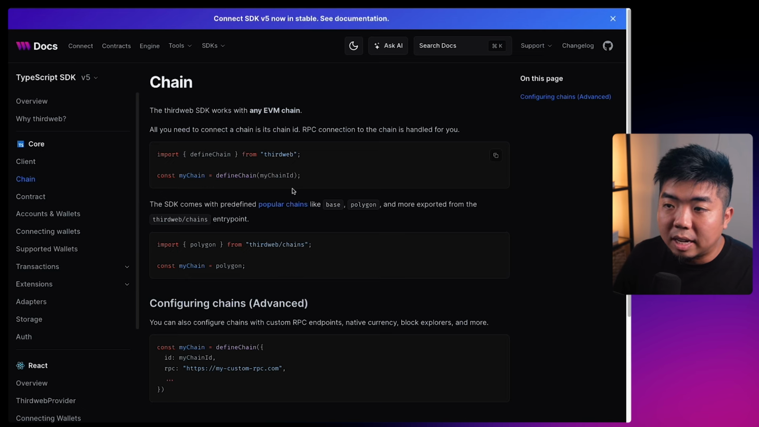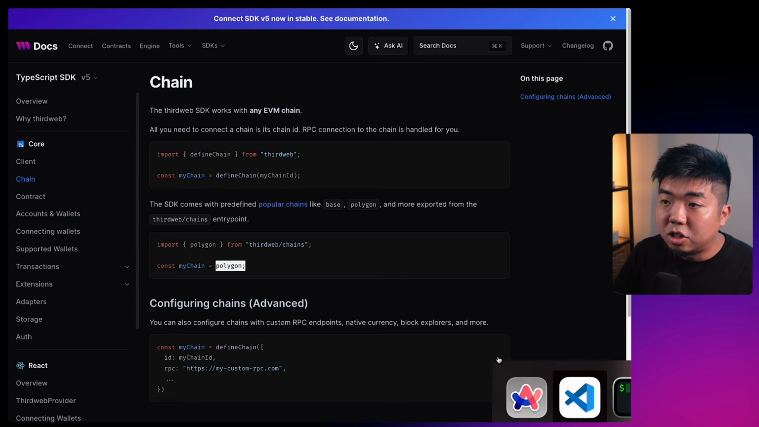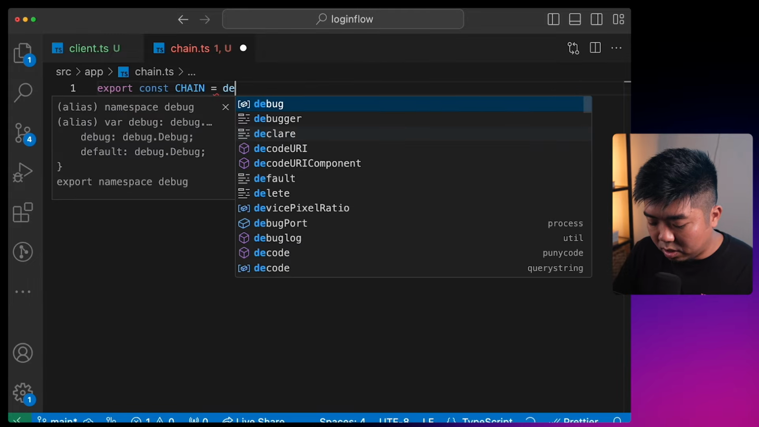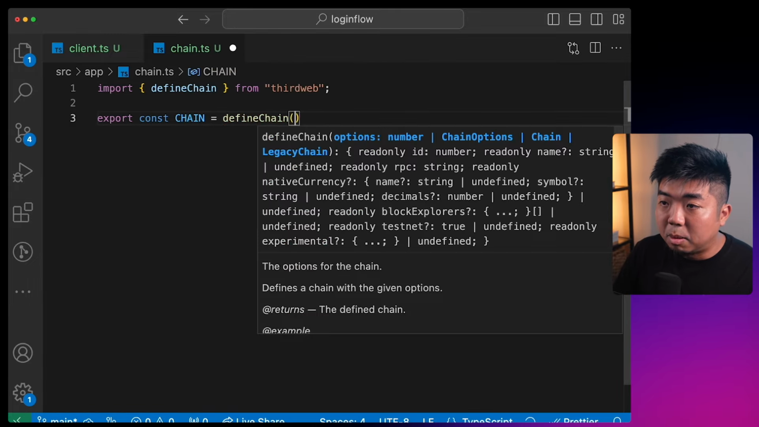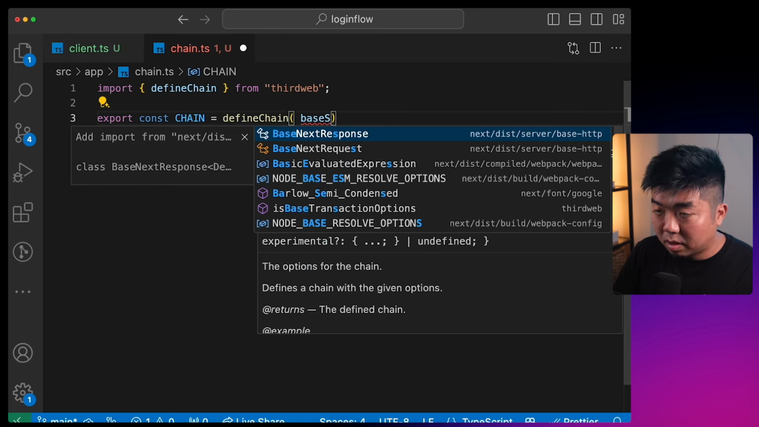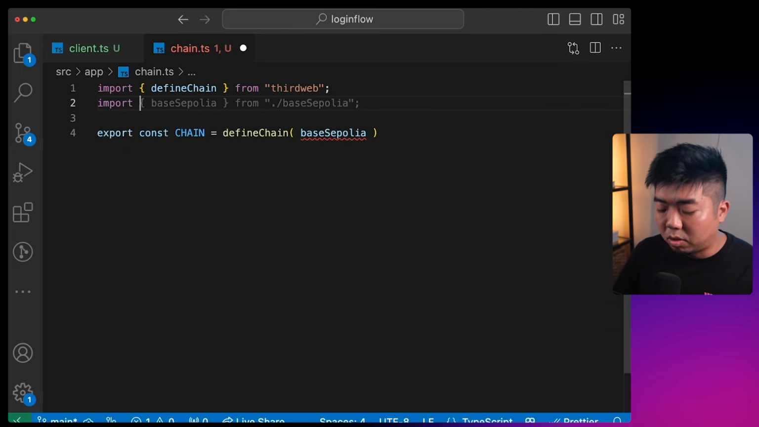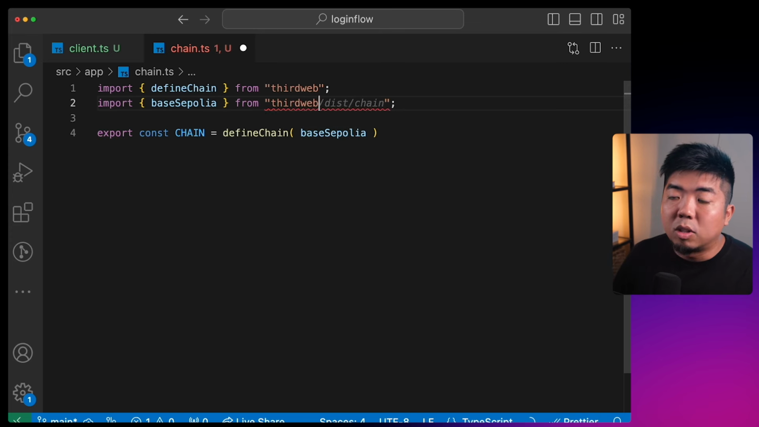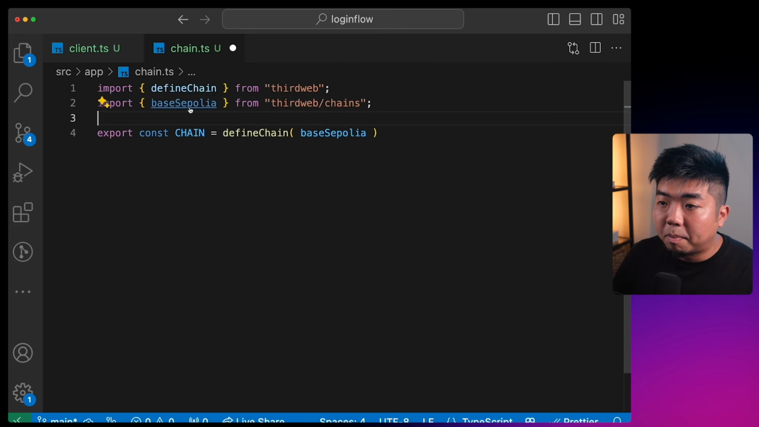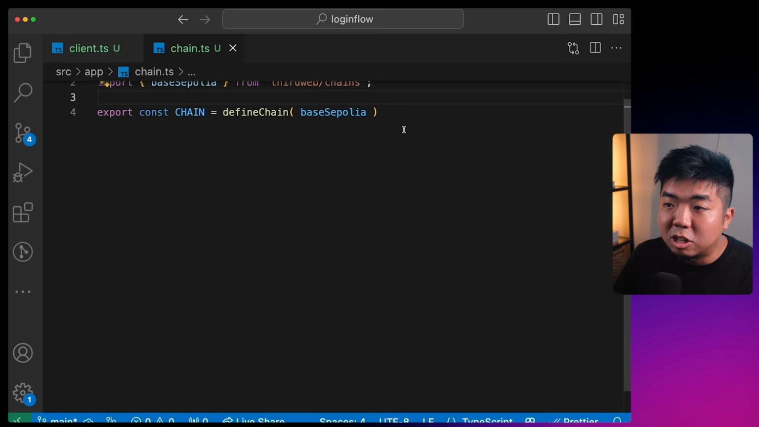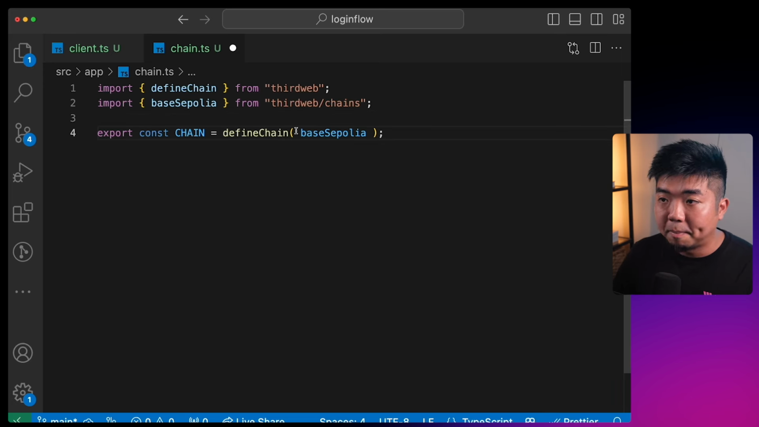So we can use defineChain here, and we can provide it with the chain ID, or we can provide it with some predefined popular chains. So in here, I'm going to say defineChain, and we are going to use base Sepolia from thirdweb/chains, or any other ones. If not, you can just pass the chain ID.